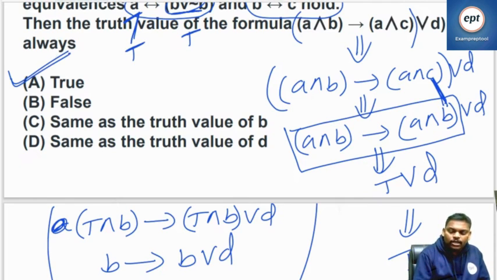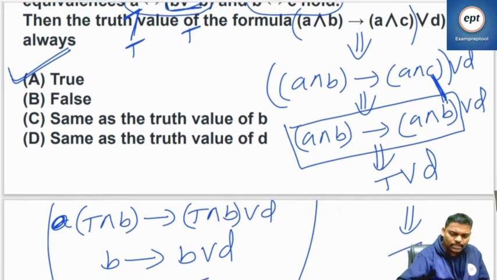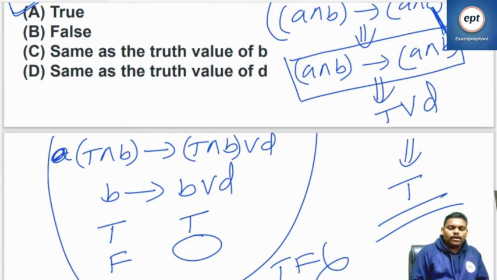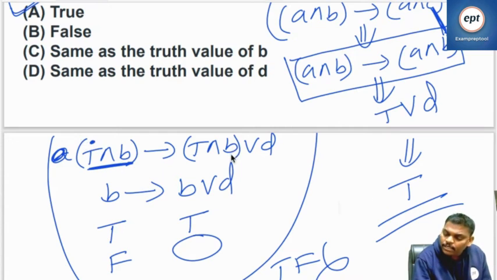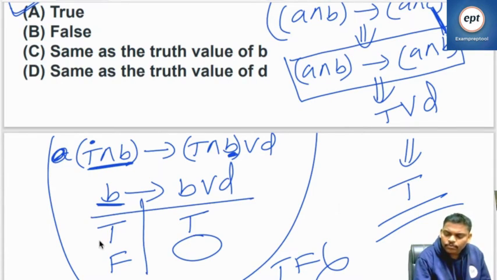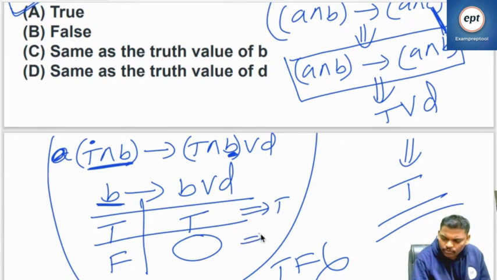See, TF combination not possible. TF combination, no chance. So from the given expression I can say A is true. From the given information I can say C is B. So true and B becomes B, followed by D. So if B is true, left true, right also true. If left is false, right can be anything, because it is anyhow true. So tautology.